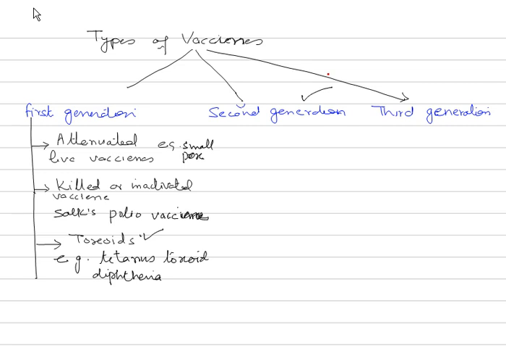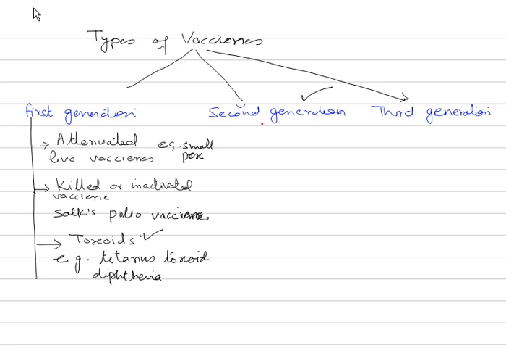So second generation vaccines. These vaccines are made of pure surface antigens of the pathogens only, which are multiplied through genetic engineering or recombinant DNA technique. This recombinant DNA technique we are going to study in our next chapter or maybe another couple of chapters. So here the pure surface antigens of the pathogens only are made through artificial means like recombinant DNA technique, and they are going to be produced in bulk.